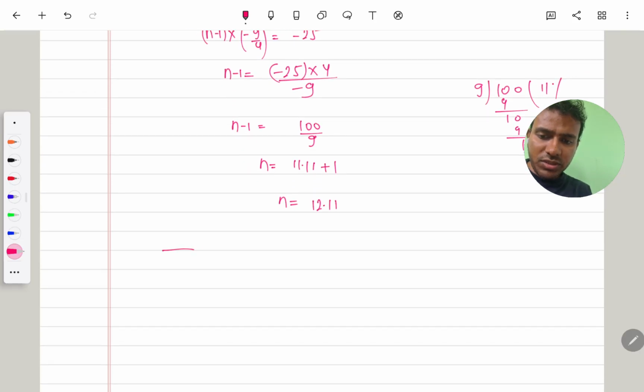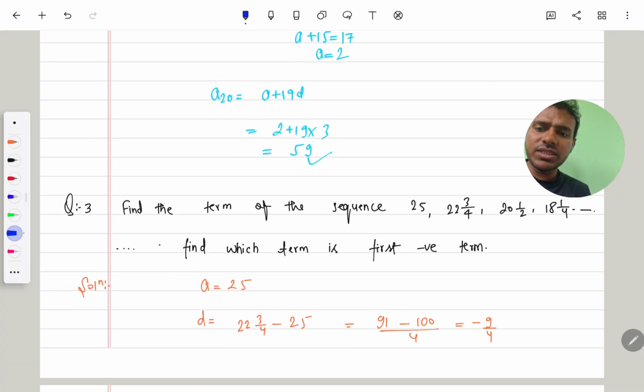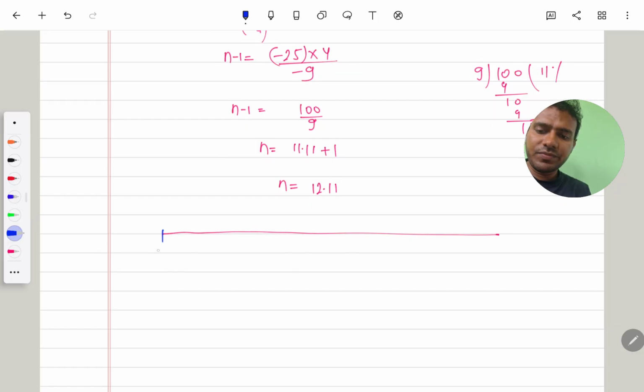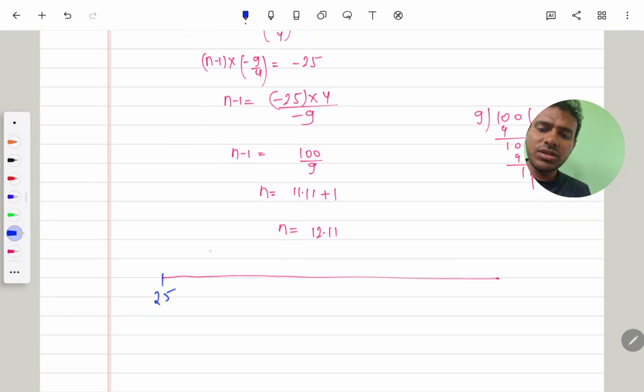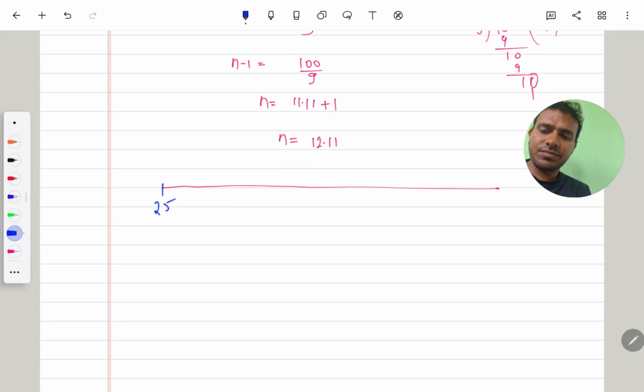Now let us come to the problem. In this problem, suppose this is the sequence. Here the first term of the sequence is 25, and the second term is 22 whole 3 by 4, and so on. Now, where the 0 comes in the given problem, n becomes a decimal.